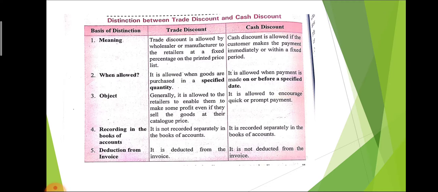Object. Generally, trade discount is allowed to retailers to enable them to make some profit even if they sell the goods at their catalog price. But cash discount is allowed to encourage quick or prompt payment. Recording in the books of accounts: trade discount is not recorded, but cash discount is recorded. Deducted from invoice: trade discount is directly deducted from the invoice, and cash discount is not deducted from the invoice.